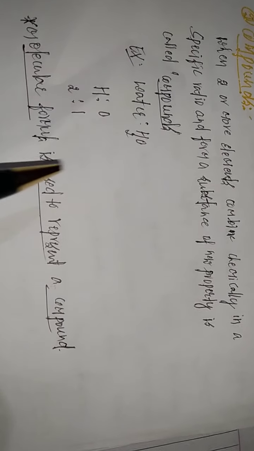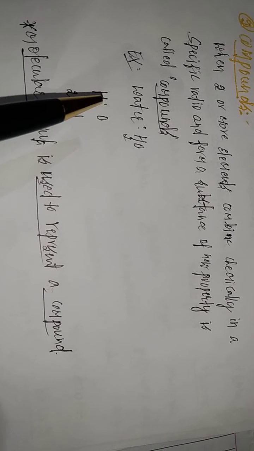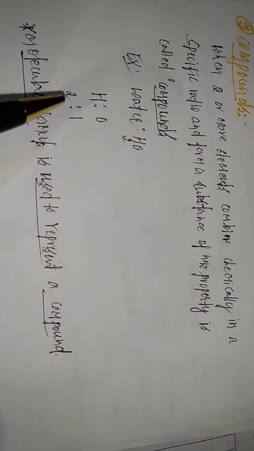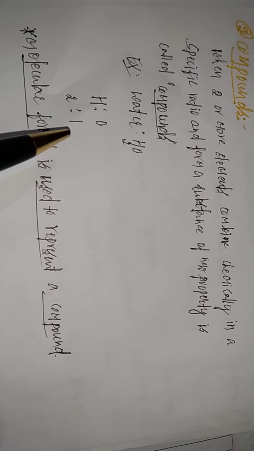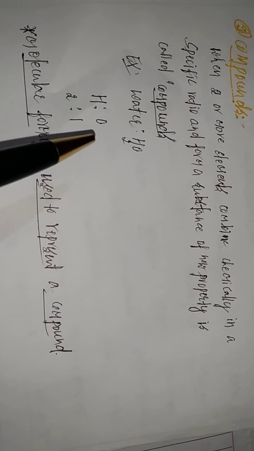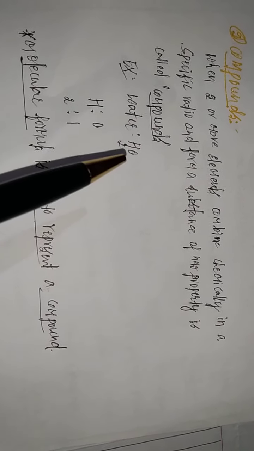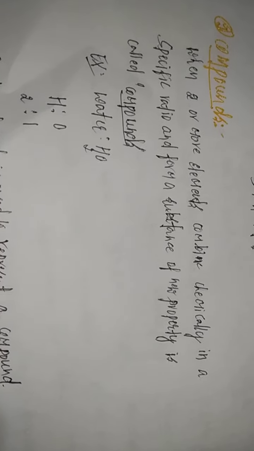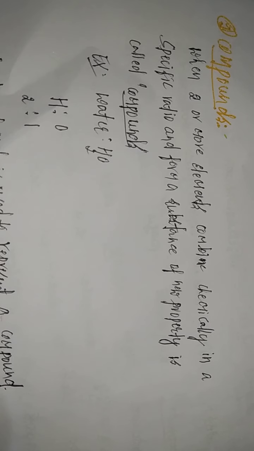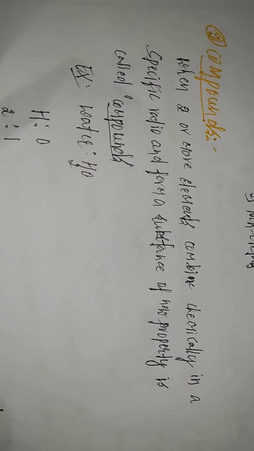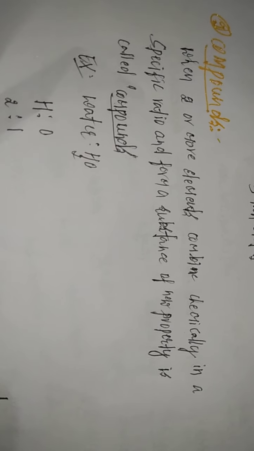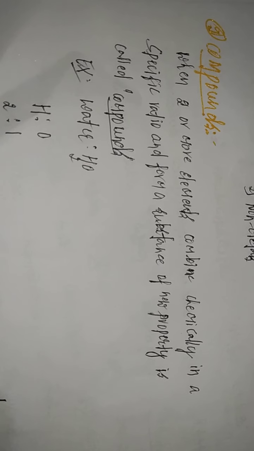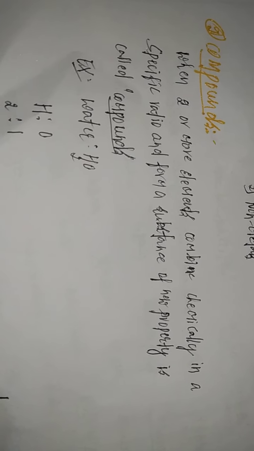Example, water. Here hydrogen and oxygen are in a 2:1 proportion, and this gives rise to water. Water is a simple example of a compound. It is formed by the combination of hydrogen molecules and oxygen atoms. When two or more elements combine chemically, a compound is formed. There are groups of atoms of different elements in it.